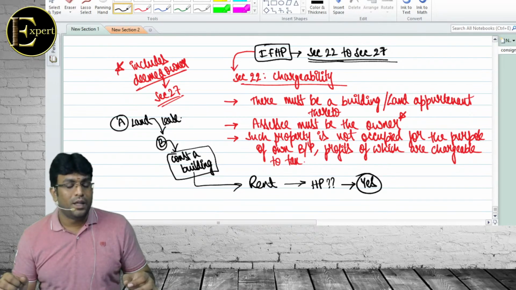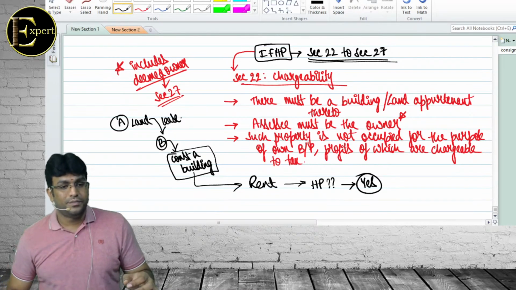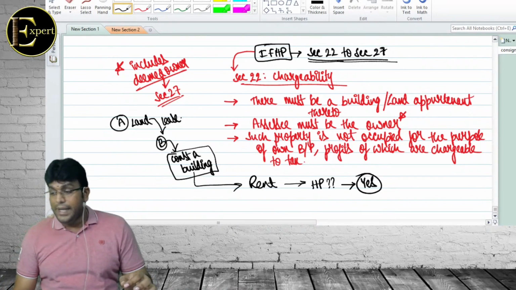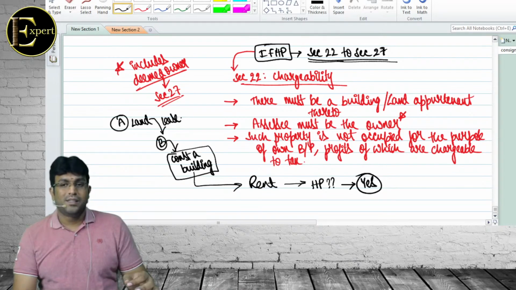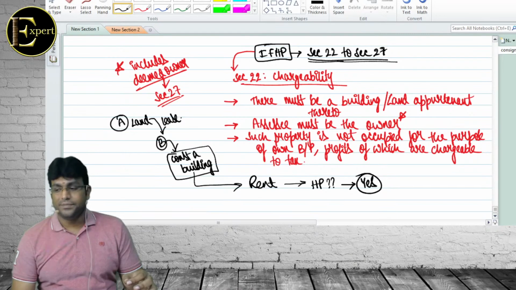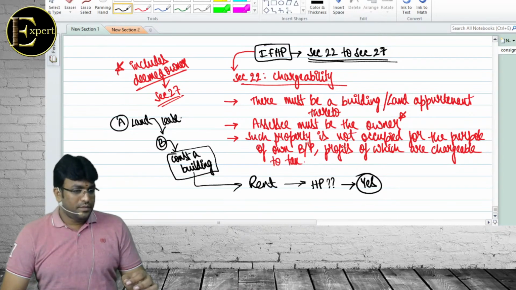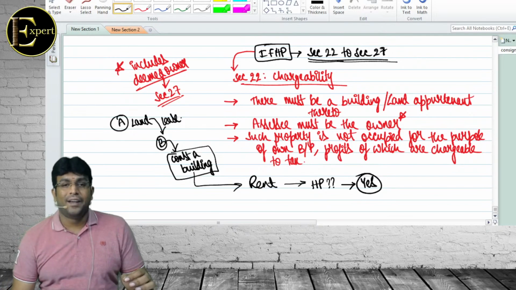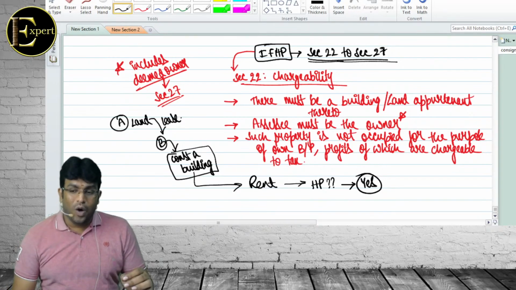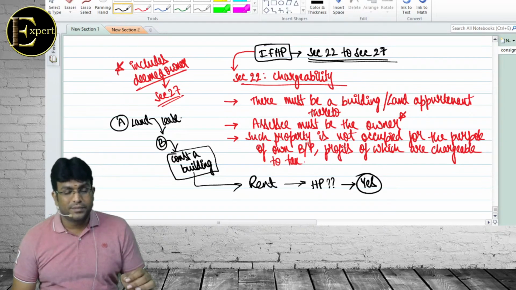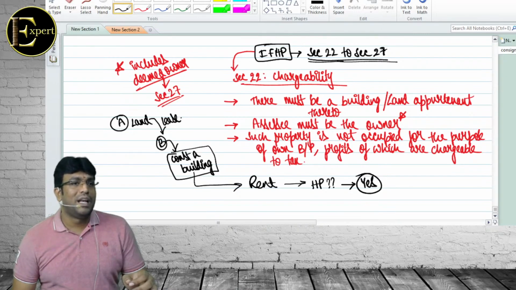ठीक है. थर्ड पॉइंट, assessee need not be the owner of the land on which building is erected. बराबर है बेटा?